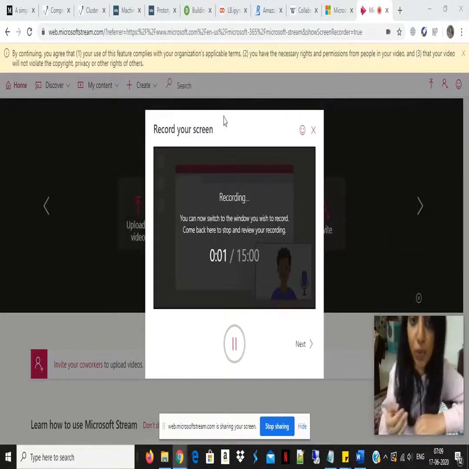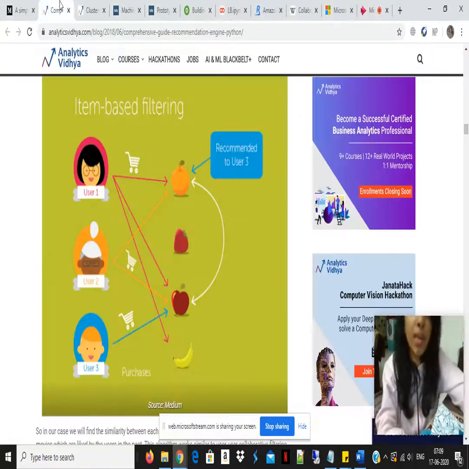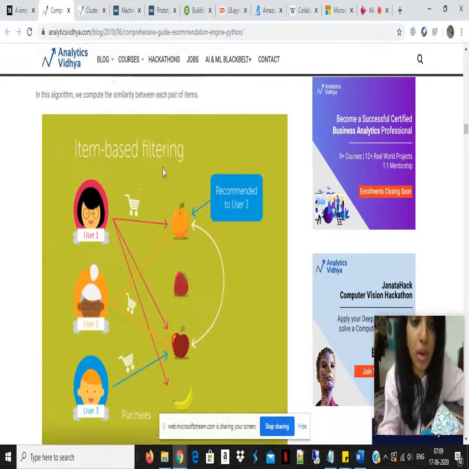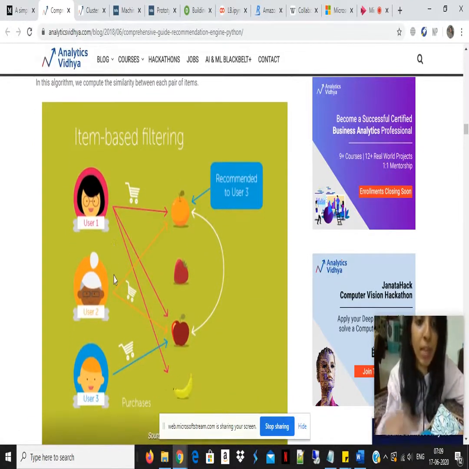Hi guys, taking over from Priya, this is me, Shruti. So let's discuss collaborative filtering and its two kinds. Basically, collaborative filtering can be of two types. One of them is item-based collaborative filtering, in which we find similarity between items.